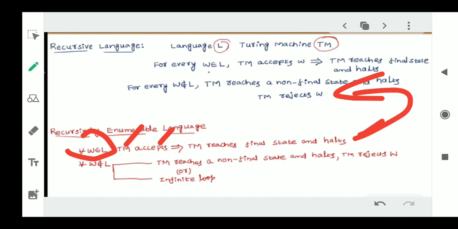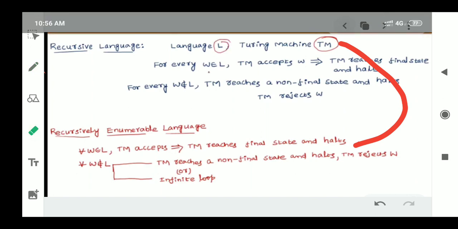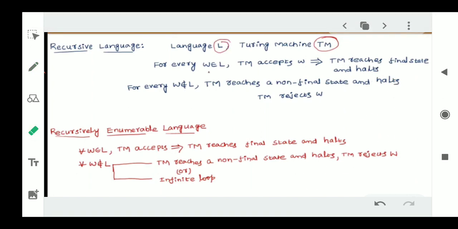If the string is accepted by the Turing machine, it will reach the final state and halt. This is the common point between recursive and recursively enumerable languages.